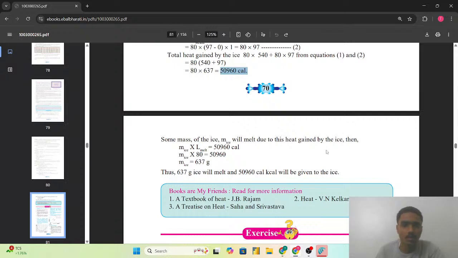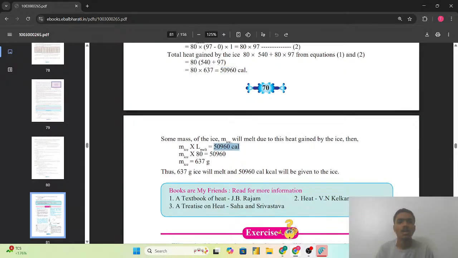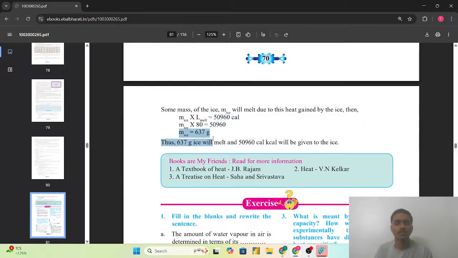तो कितना ice melt होगा? So mL is equals to, मतलब mass, some amount of the ice will get melt multiply by latent heat of the fusion, जो कि amount of the heat used to require to melt that particular ice. और heat तो हमने यहाँ पर calculate की, that is 50,960. From that we will get the mass of the ice which will be melt, that is 637 gram. The 637 gram ice will melt and 50,960 calorie will be given to the ice.